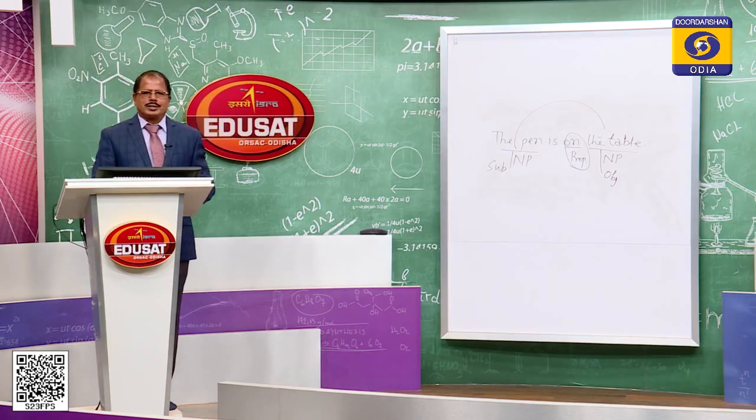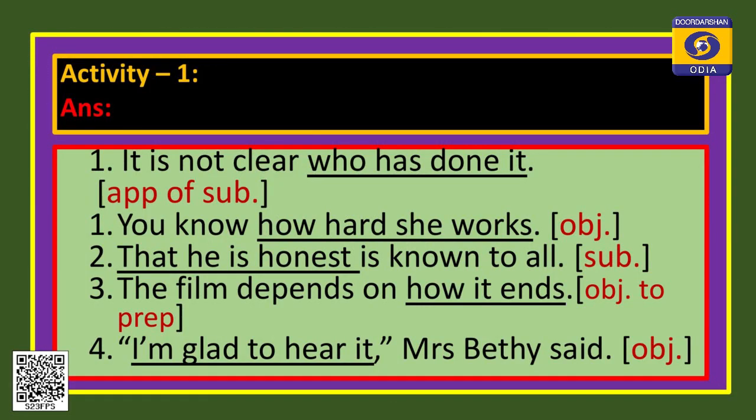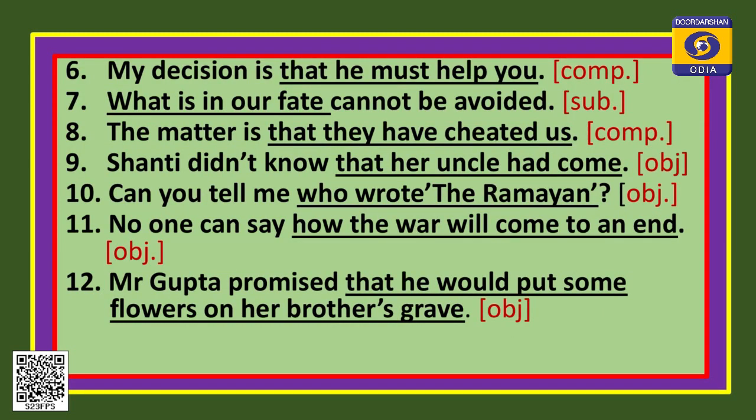Let us go to the next sentence. I am glad to hear it, Mistress Betty said. So, Mistress Betty said what? I am glad to hear it. This noun clause here functions like the object of the verb. My decision is that he must help you, that he must help you, this is the complement, be verb is there. When there is a be verb, the next part is the complement. He is a doctor is the complement. So, here that he must help you, this is the complement of the verb.